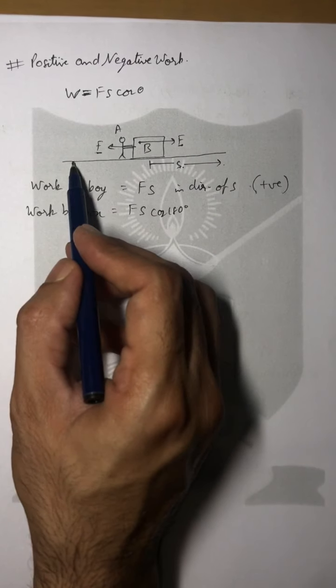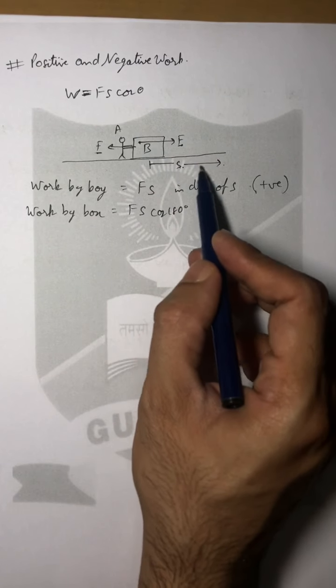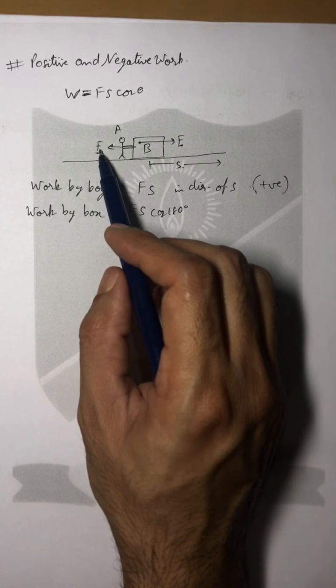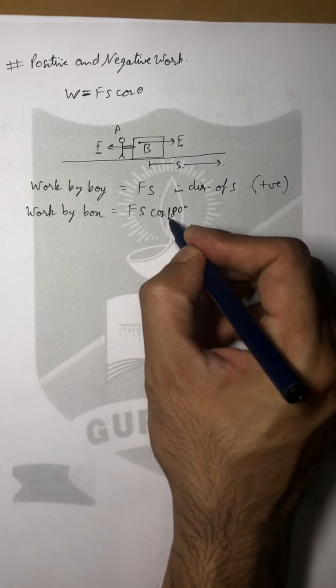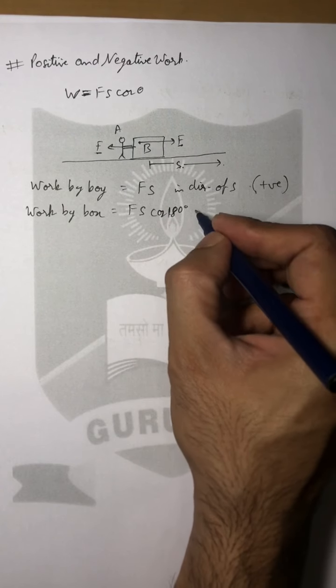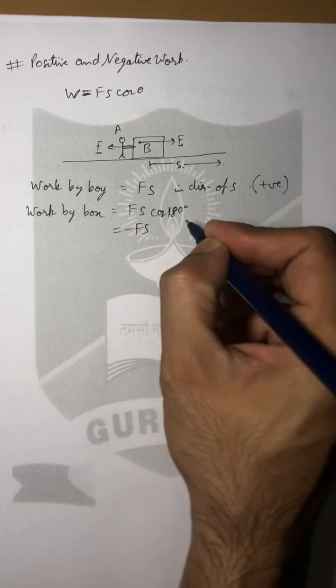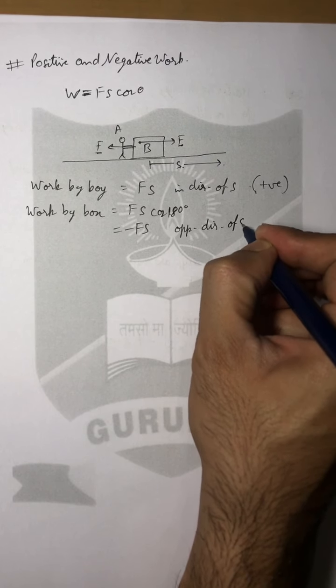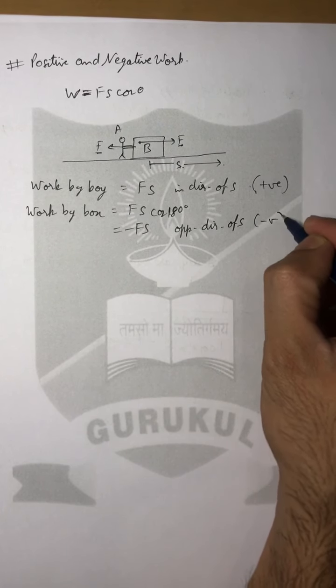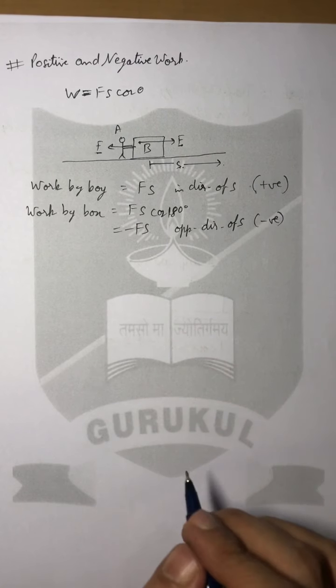There is no displacement towards the left; the displacement is towards the right, while the force applied by the box on the boy is towards the left. So the angle theta becomes 180 degrees and cos theta is minus 1, so it will be equal to minus Fs. It is opposite to the direction of displacement, so we can say it is negative work done.